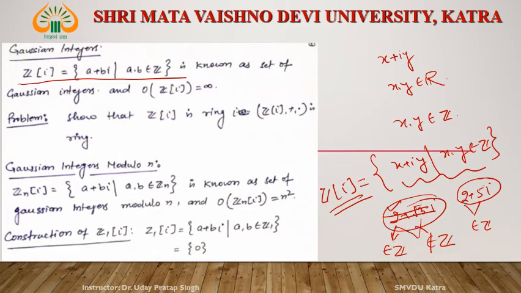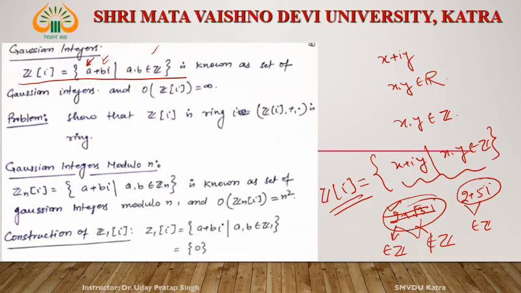And what is the order of Gaussian integers? How many elements can you consider in Z[i]? There are an infinite number of elements. What is a? a belongs to Z. How many a can you write here? All the elements from Z. And how many elements in Z? Infinite number of elements. Infinite a, infinite b. So the order of Z[i] is infinite.